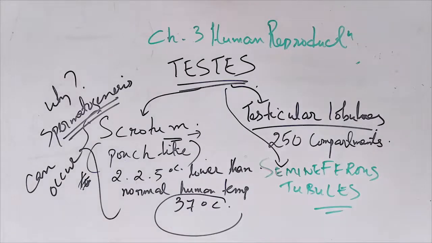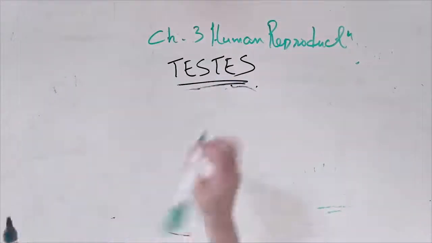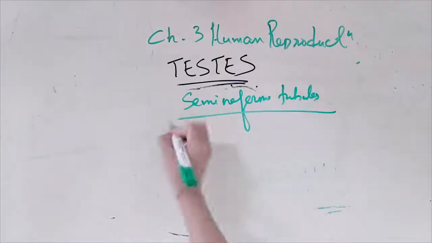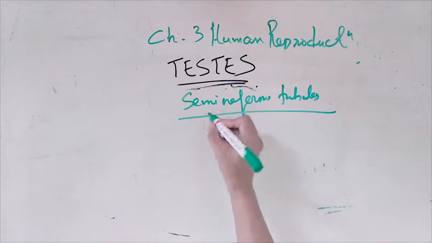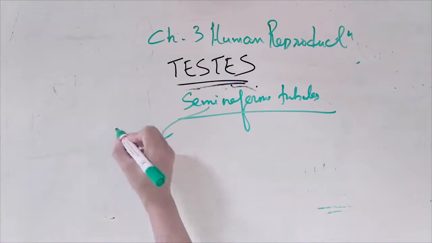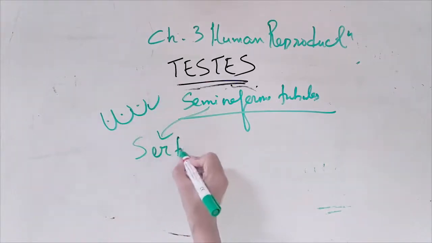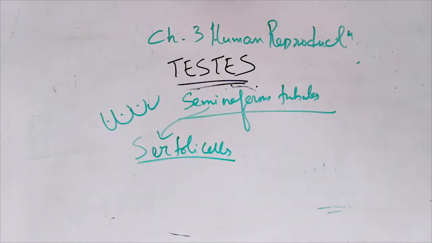Let's go to the third. Inside the seminiferous tubules we have Sertoli cells. The first one is known as Sertoli cells. Sertoli cells have a function. It has to do something with the sperms.